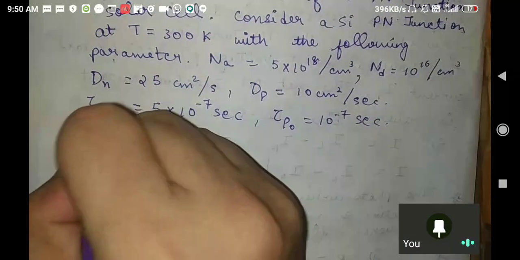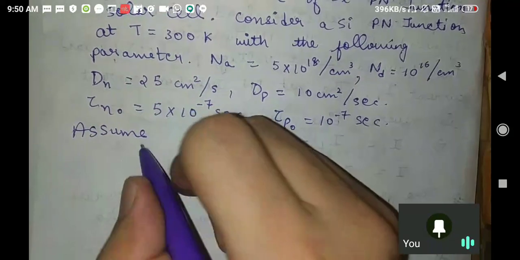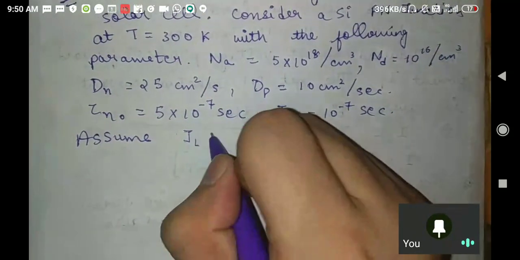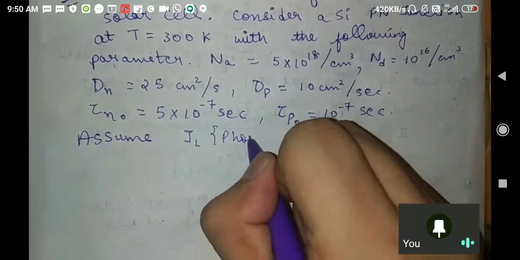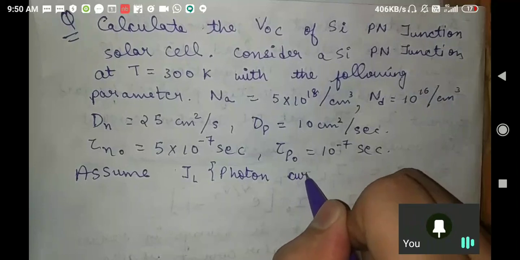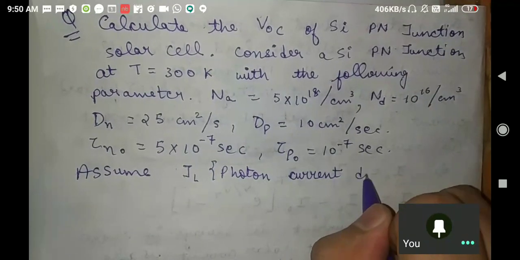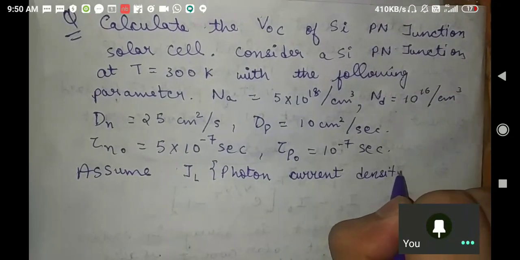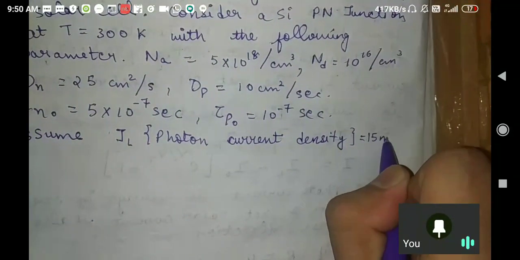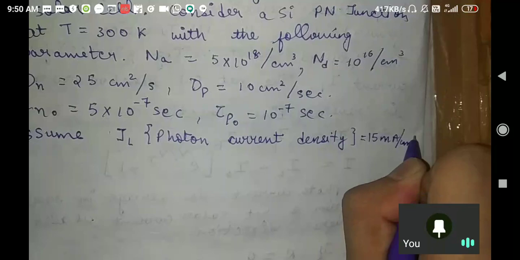This is a good problem, okay? Assume JL, which means photon current density, equal to 15 milliampere per centimeter square.